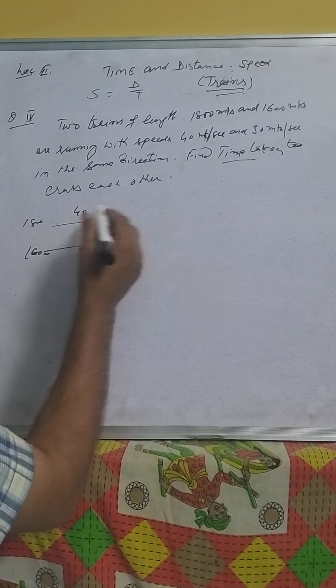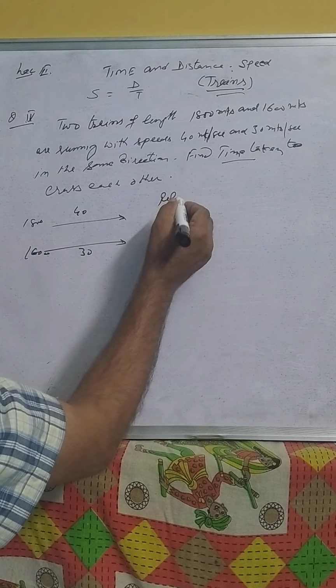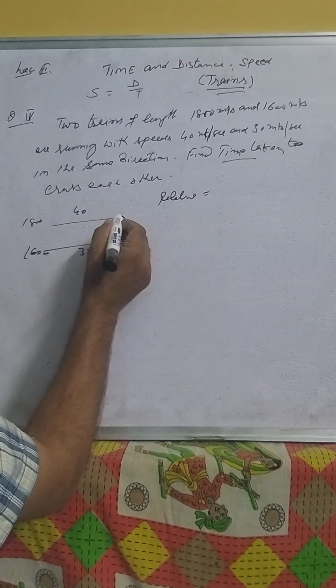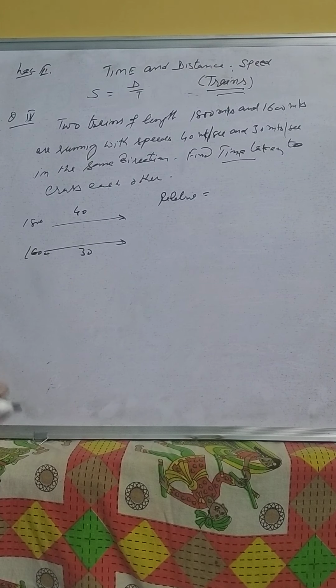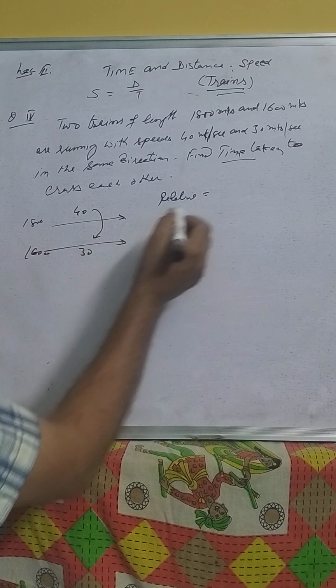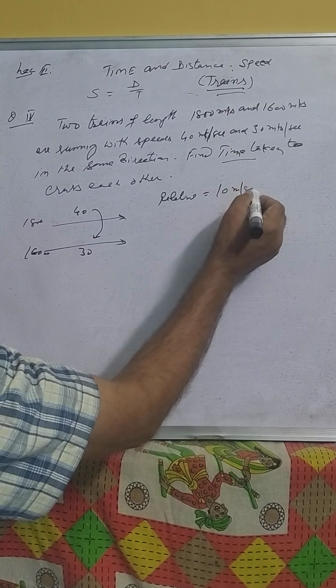Now here we first find the relative speed. When the trains are running in the same direction, the relative speed is equal to 40 minus 30, which is 10 meters per second.